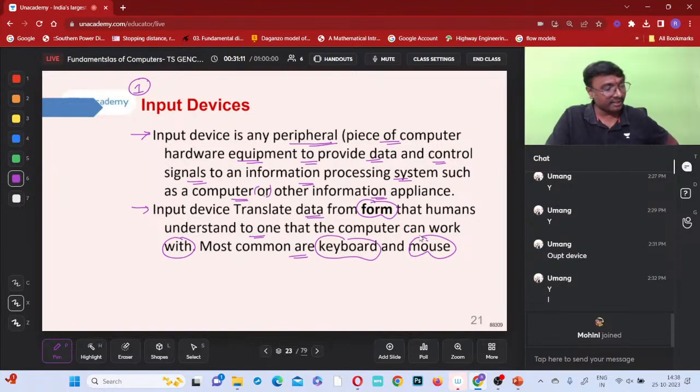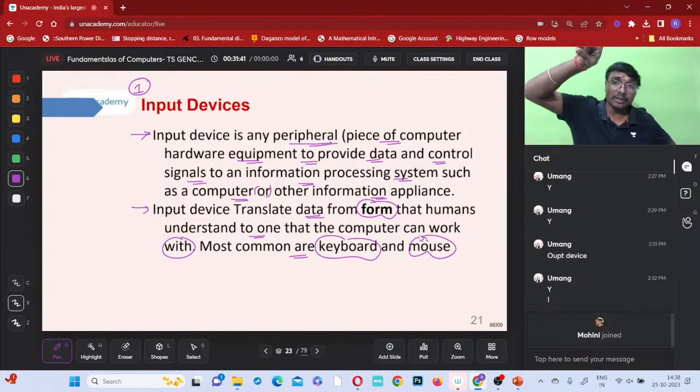Who will be translating the data? This is the kind of question you may get. Which of the following components of the computer will translate the human understanding data format to the computer understanding data format? Input devices, output devices, or which one? Human understanding format to computer understanding format, who will be converting? Input devices, no?